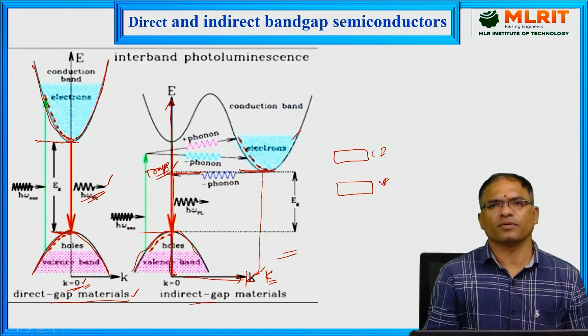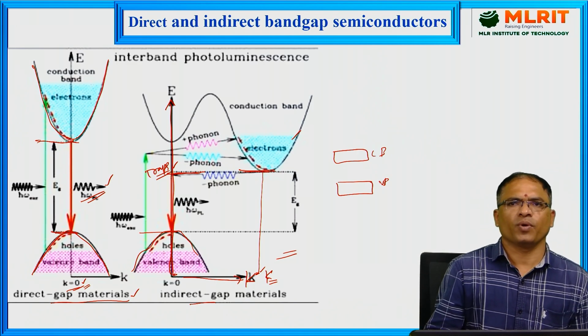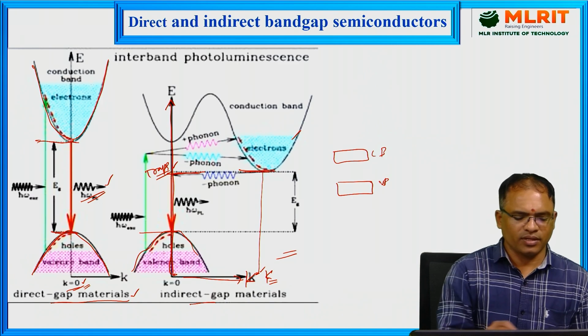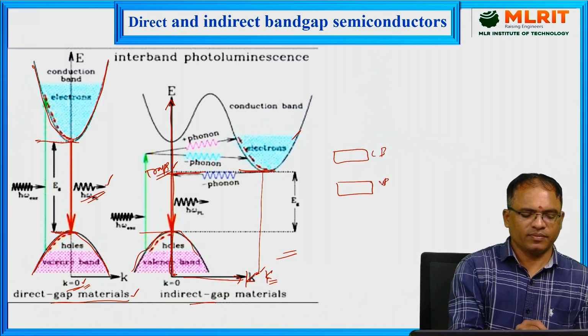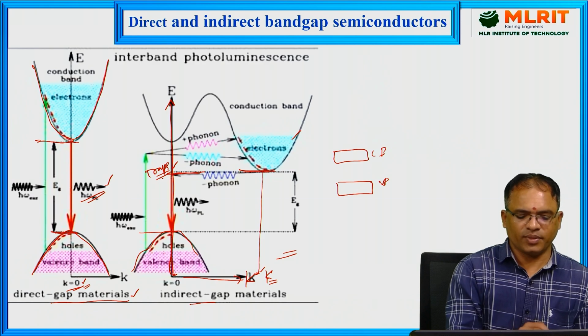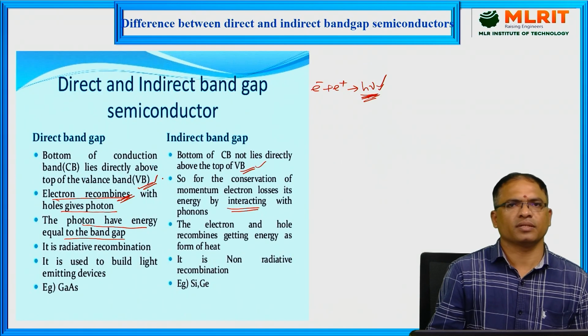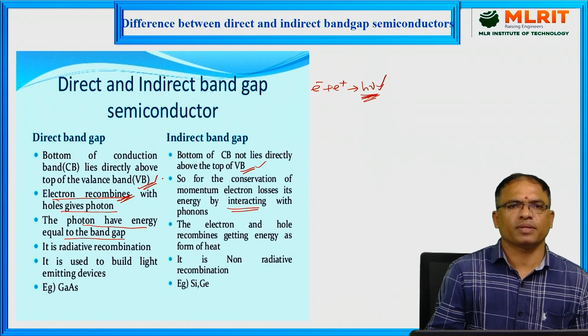So recombination of electrons and holes takes place via intermediate energy levels. Because of that, along with photons, phonons will release. That is how recombination takes place in the case of indirect bandgap semiconductors.